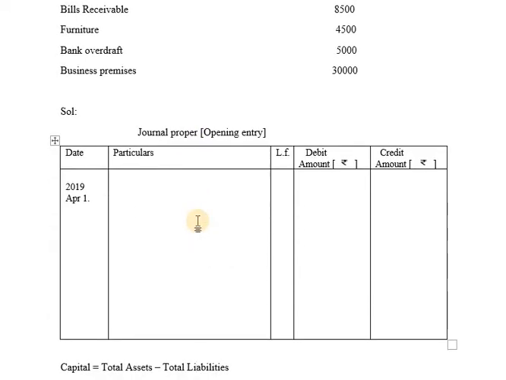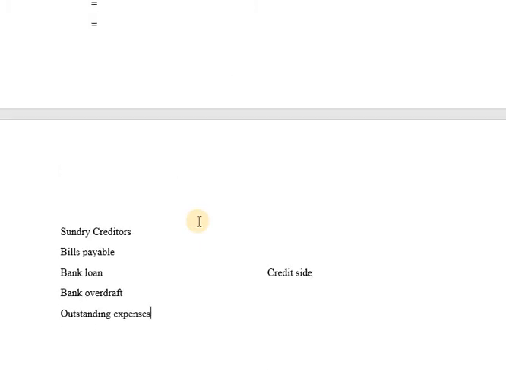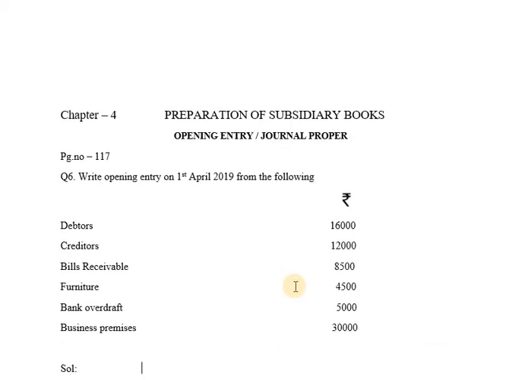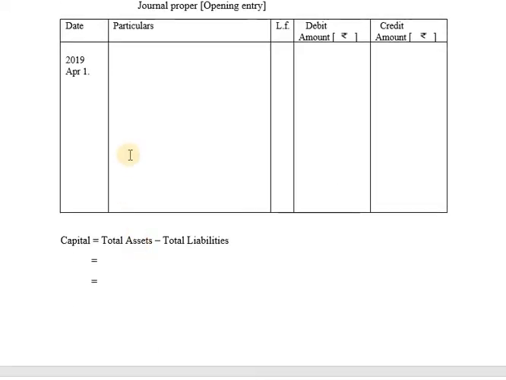So before writing the opening entry, just keep these 5 names in mind, or write these 5 names as a part of your working notes. Sundry creditors, bills payable, bank loan, bank overdraft, outstanding expenses. These names will be recorded on credit side. Other than these names, those names will be recorded on debit side. So let us have a look at the names. Debtors. Debtors is not among those 5 names. So debtors 16,000 will be recorded on debit side.